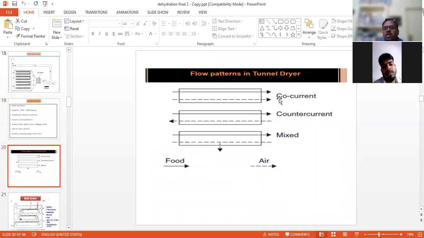So simply you can understand: co-current means the air and product move in the same direction, counter current means they move opposite to each other, and mixed means they may contain co-current or counter current. So these three flow patterns are generally used in the tunnel dryer.